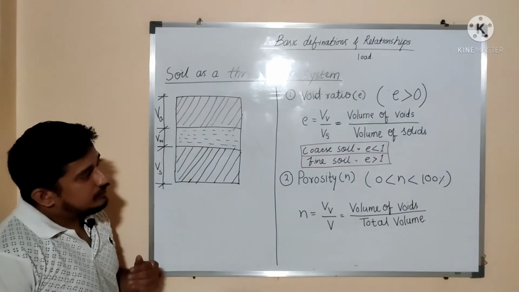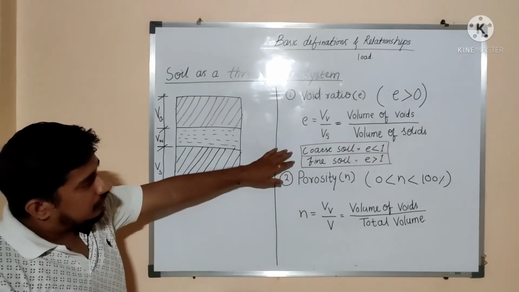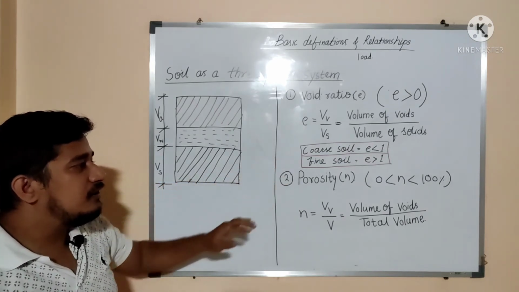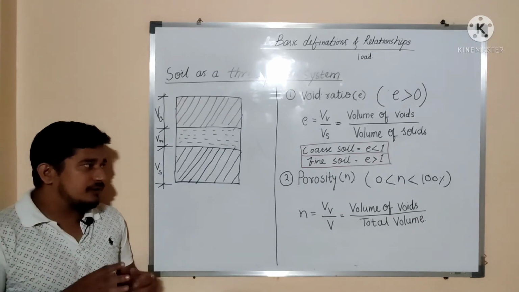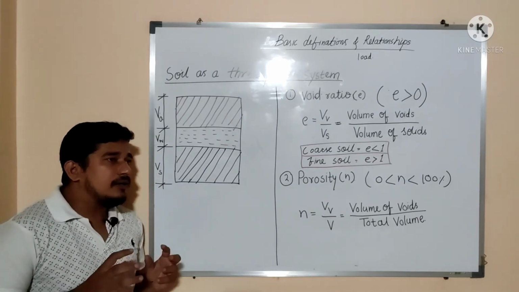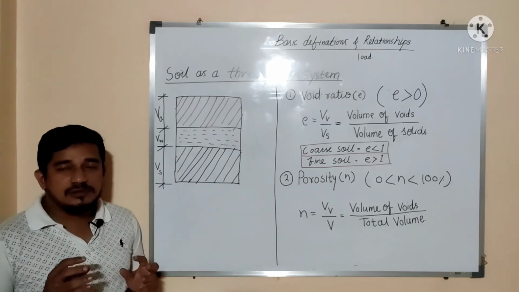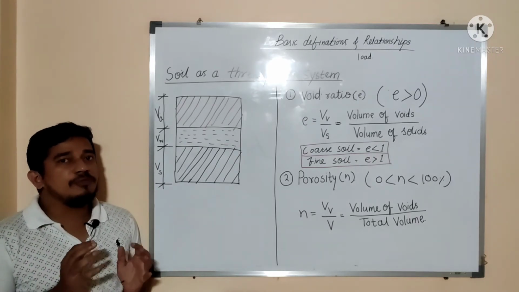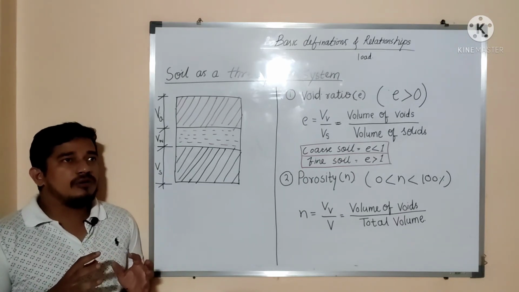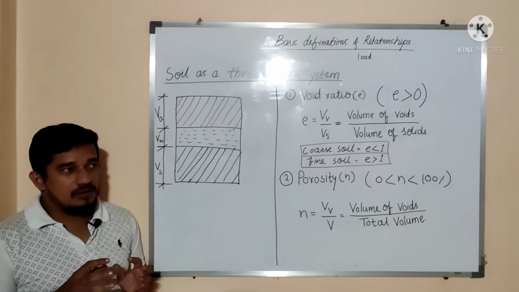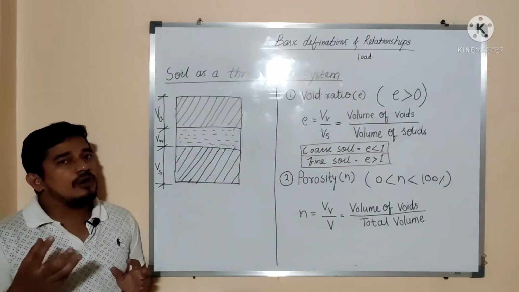Okay, so in case of a volume of voids, there are coarse soil and fine soil. Where will be the maximum proportion of voids? In case of a coarse grain soil, the solid particles are of bigger size, so their void will be of a larger volume, but the number of voids will be less.